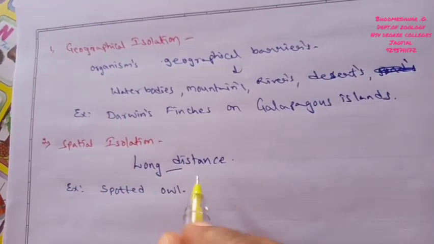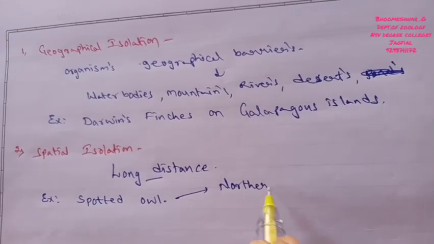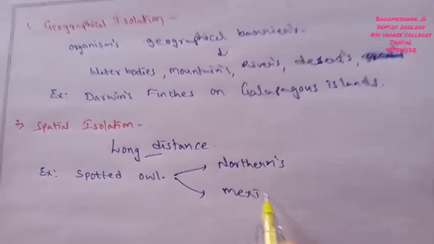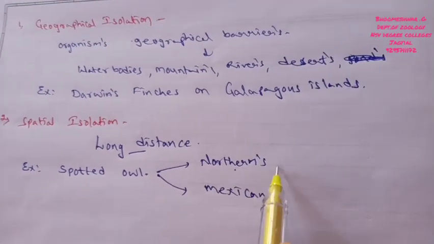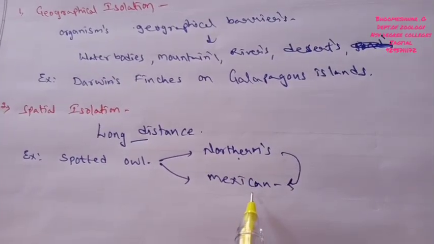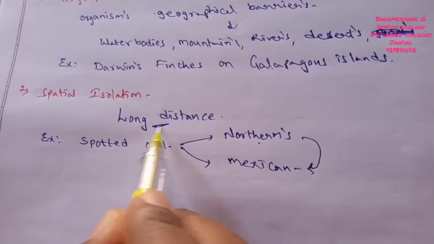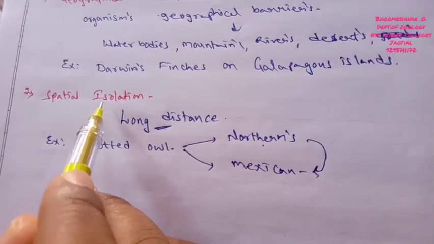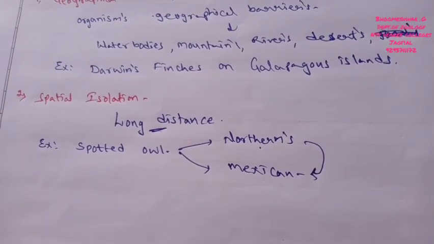The northern spotted owl does not migrate towards the Mexican spotted owl region. So the long distance creates the isolation, and that type of isolation is called spatial isolation.